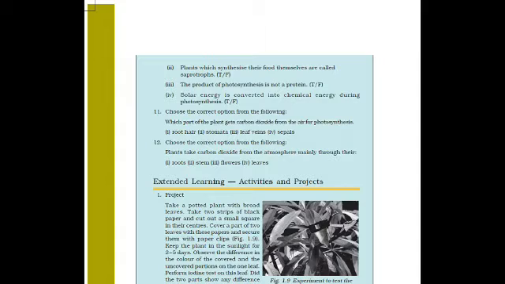The 12th question: choose the correct option from the following. Plants take carbon dioxide from the atmosphere mainly through their roots, stem, flowers or leaves. How do plants take carbon dioxide from the atmosphere?